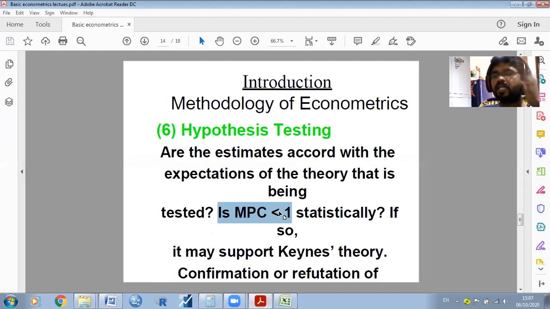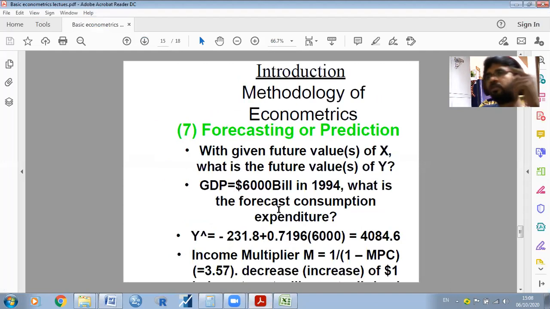Then after testing our hypothesis, what do we have to do? Forecasting, or prediction. Whatever the data or results were, on the basis of the empirical results we will forecast or estimate future things. So with given future values of X, what is the future value of Y?